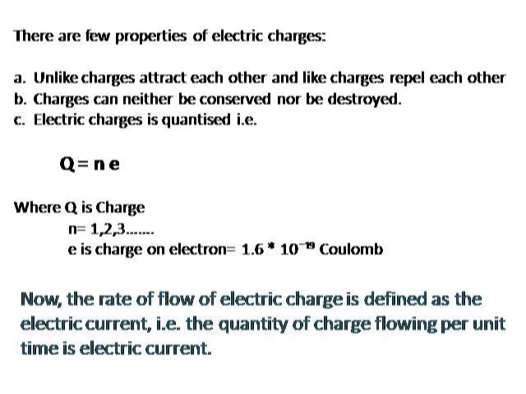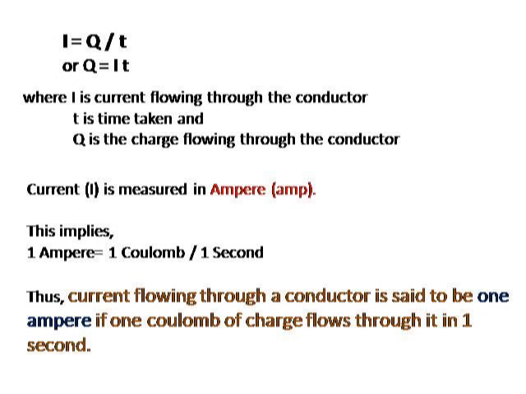Now, what is an electric current? The rate of flow of electric charge, the positive and negative charge I am talking about, is defined as the electric current. That is, the quantity of charge flowing per unit time is an electric current. It means how much charge is flowing in how much time, the link between these two will give us the electric current. So according to this definition, current is the ratio of charge and the time taken, charge traveling in a particular time.